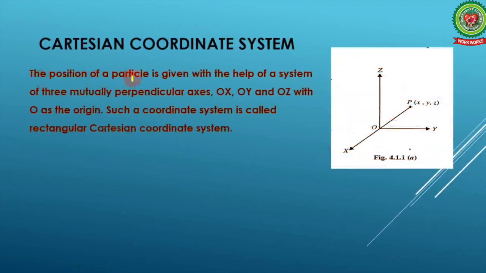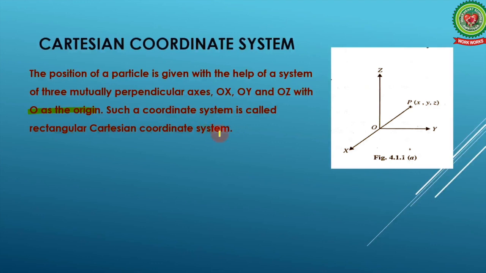The position of a particle is given with the help of a system of three mutually perpendicular axes, OX, OY, and OZ. These are all mutually perpendicular to each other, meaning they make an angle of 90 degrees with each other, with O as the origin, a fixed point. Such a coordinate system is called a rectangular Cartesian coordinate system.